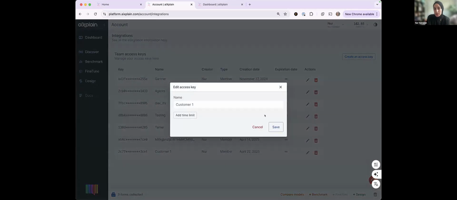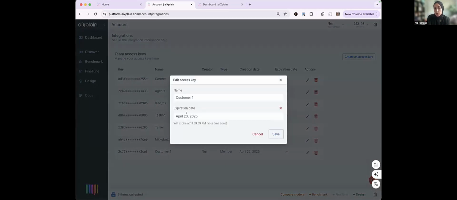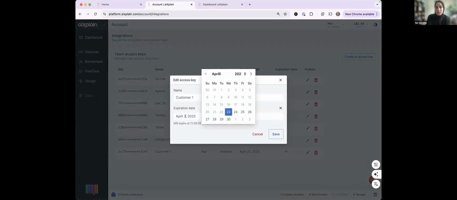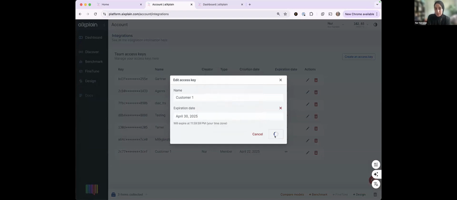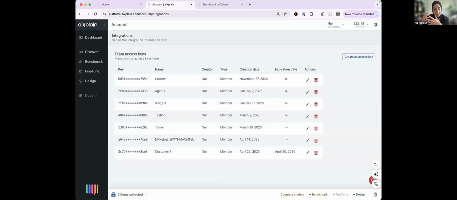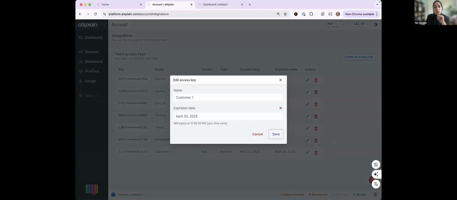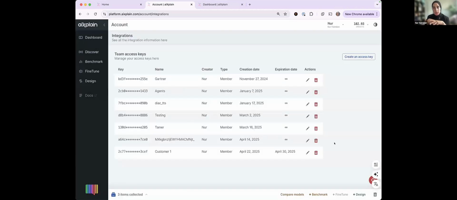You can also add a time limit here. So maybe you want to just give them 7 days of access. You can save that. And after 7 days, that API key expires. So whatever software they were using that requires your agent, the agent will stop responding after 7 days. They will have to call you and ask if you can extend the time. And you can still extend it just by editing the same setting that I just showed. You can go back and edit that time. So this is one way our customers today support their own customers.